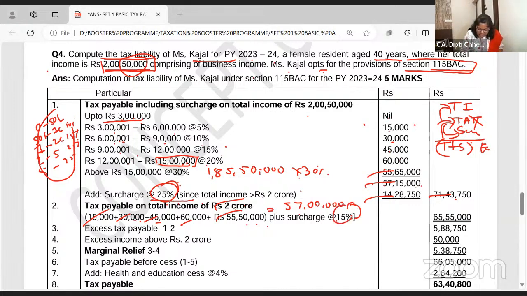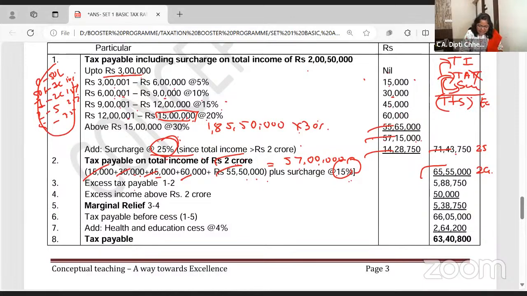So, what is your tax on 2 crore? 57 lakhs. Add 15% surcharge. So, can we do 57 lakhs into 115%? 65. This is tax on 2 crore 50,000. This is tax on 2 crore. How much excess tax I am paying? 5,88,700. Ma'am, this is a blunder. I mean, not a mistake in the problem. I'm just saying it as a dialogue.